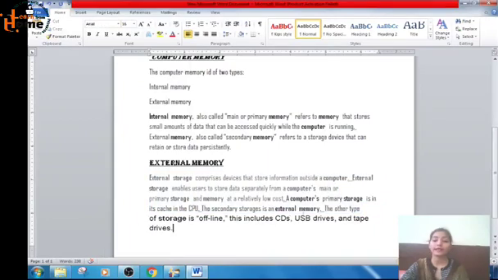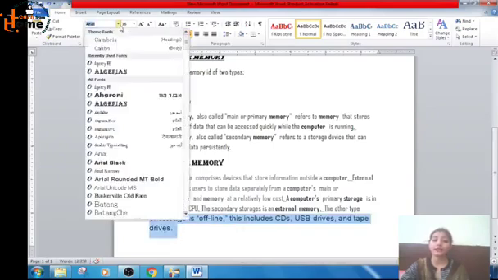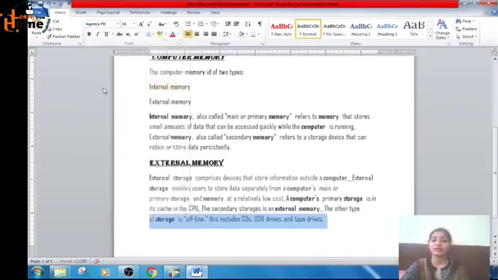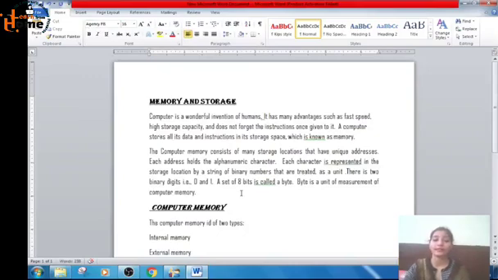I have not selected this. See, I have not selected this, therefore there is no change in this. है ना? If you want to change it, you will have to select it first. First step is selection. Okay? Now it's changed. The font size and font style has been changed. Have you understood? यहाँ से you will in the fonts group, in Home tab, here are the options to change the font style, font size, bold, italics and underline.